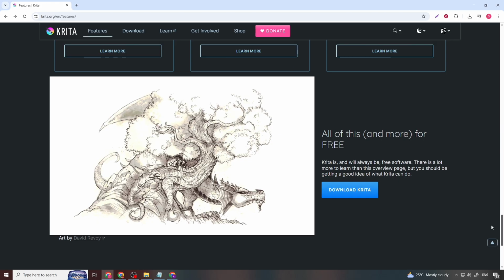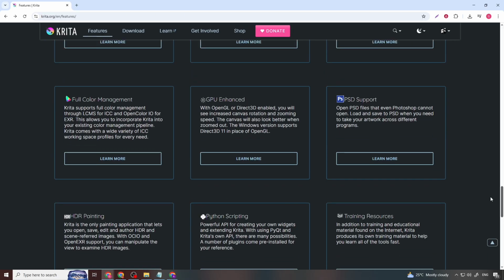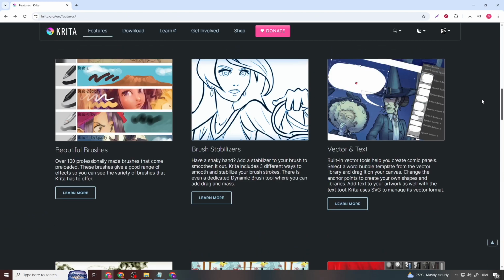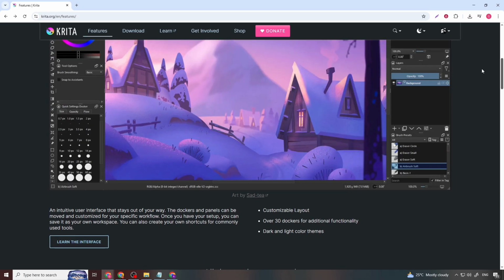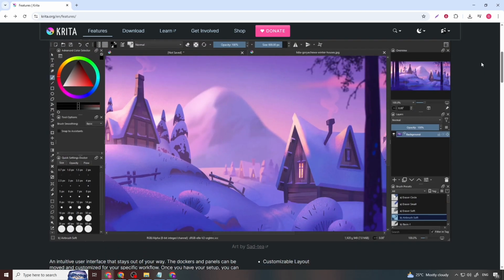On the plus side, Krita offers professional level painting tools, deep customization, strong performance, and complete freedom with no cost. It's ideal for artists who want control and flexibility. On the downside, Krita has a steeper learning curve, fewer built-in comic assets, and can feel overwhelming to beginners. Comic creators may need to build workflows manually.